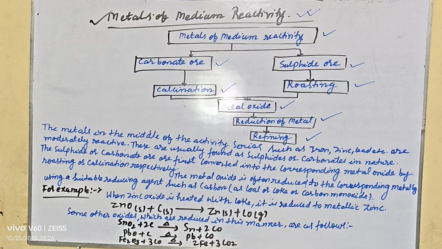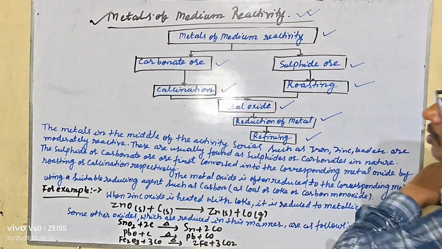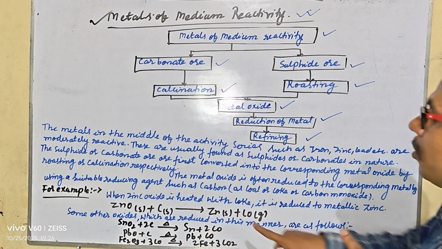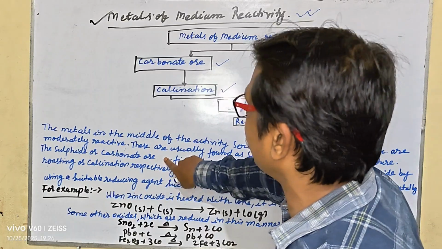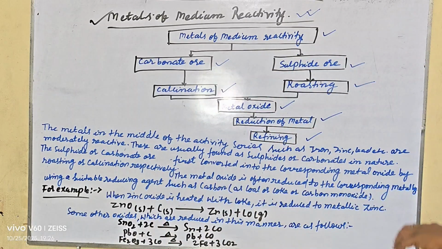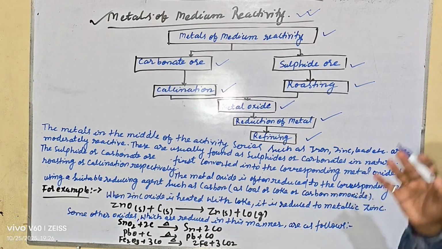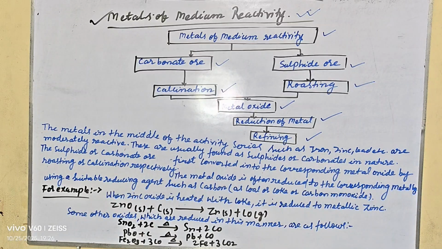So my dear student, the sulfide or carbonate ore is first converted into the corresponding metal oxide by roasting or calcination respectively.